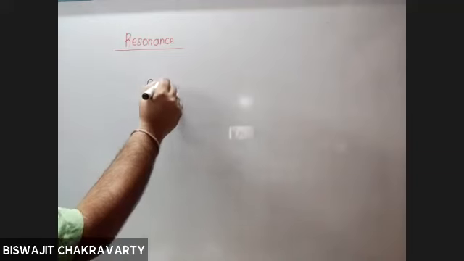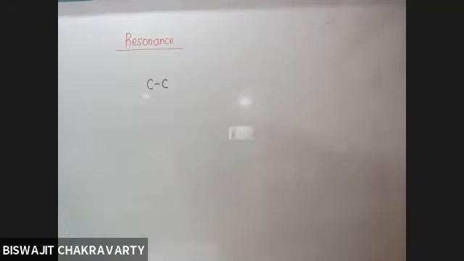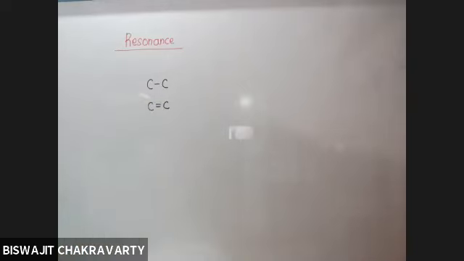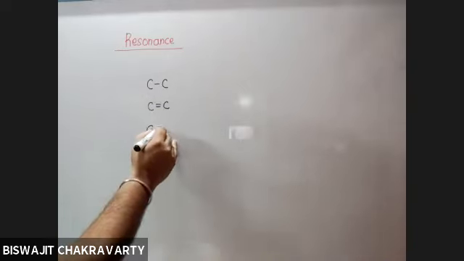But prior to that, we will have to understand very minute things, and then we need to join up everything. Suppose carbon forms a single bond with another carbon. Carbon can also form a double bond, and carbon can also form a triple bond.